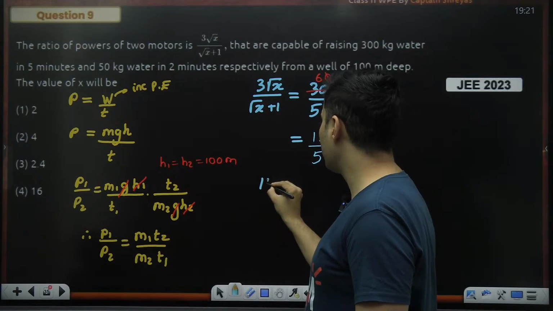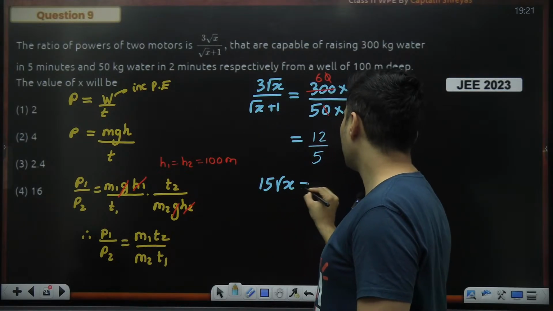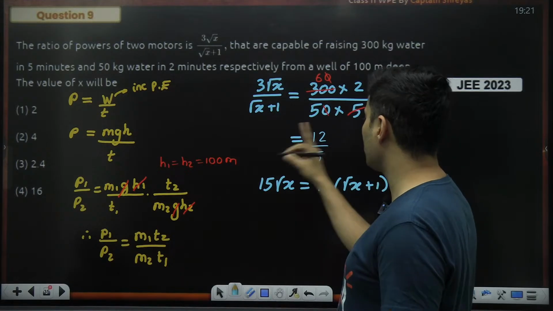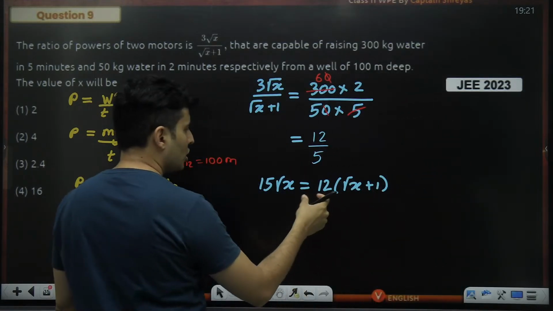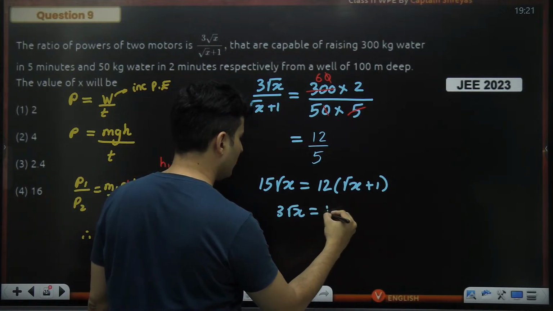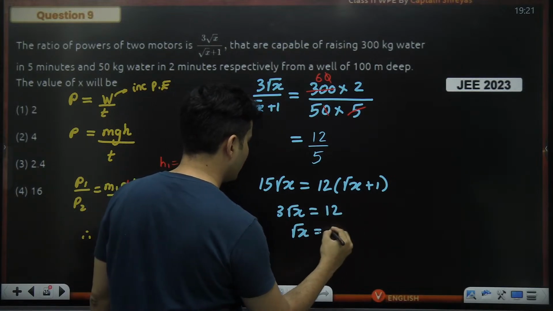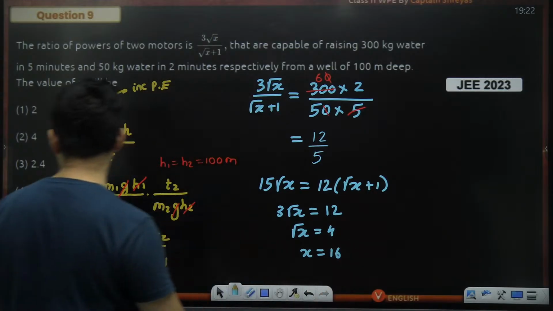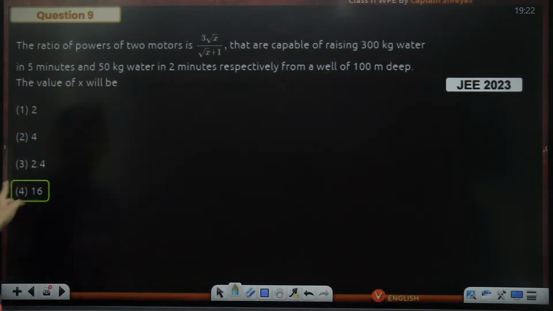So 5 into 3 is 15 root x is equal to 12 into root x plus 1, cross multiplying. Okay, so bring 12 root x over here, so it will become 3 root x is equal to 12. So root x is equal to 4. So x is equal to 4 square, which is 16. So 16 is the right answer, which is option number 4.